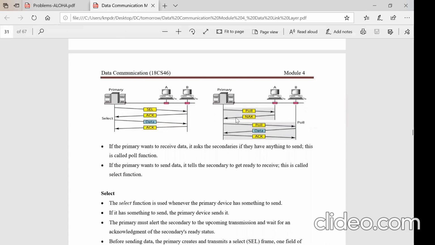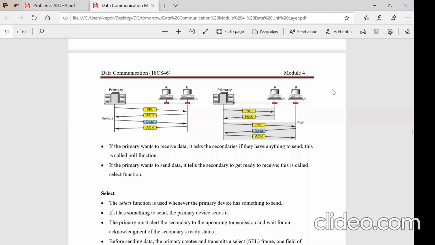I don't have data. It will send an ACK packet indicating that it is not ready with any data to be sent to the primary. Then after that, it will try to poll B. Now poll B has got data, right? Then it will capture this poll, and it is ready with the data now. We will send the data and the primary acknowledges.